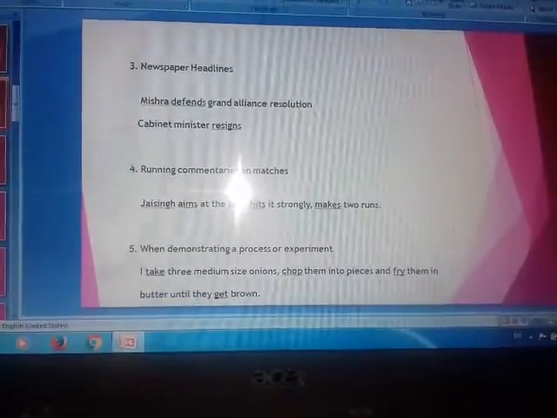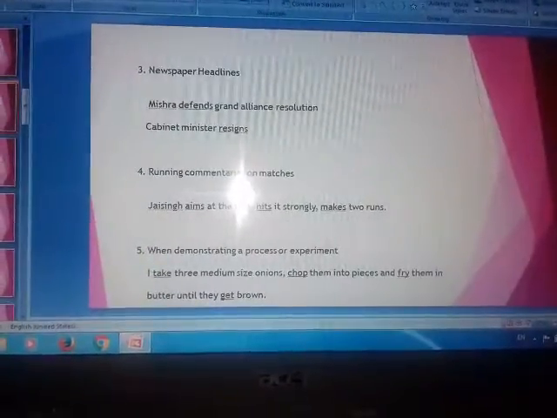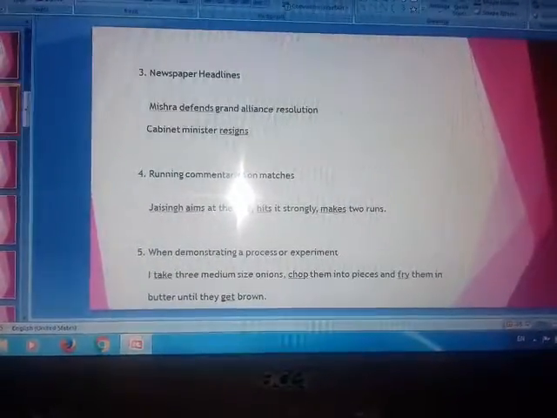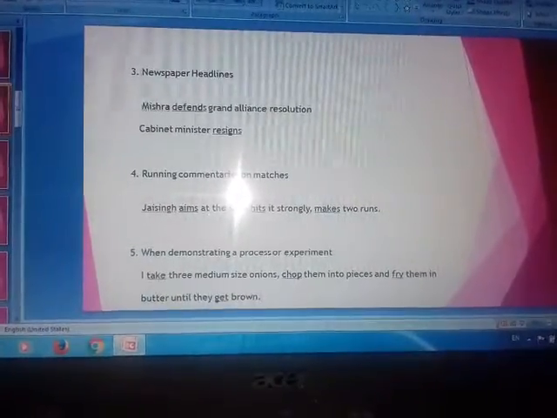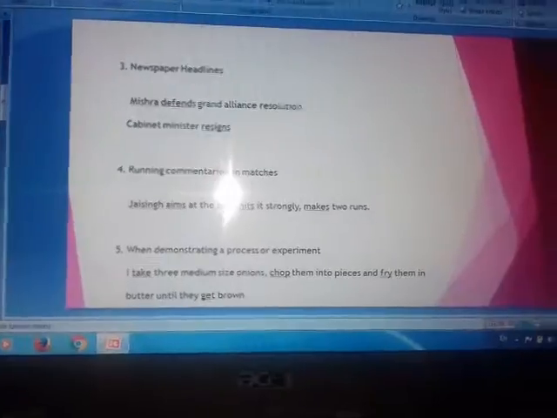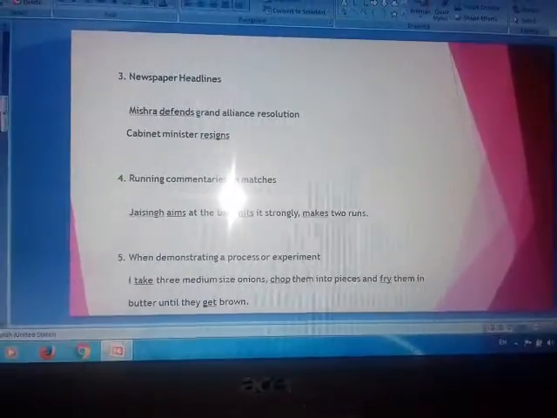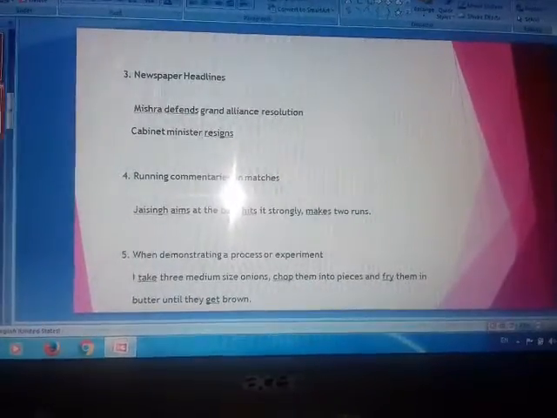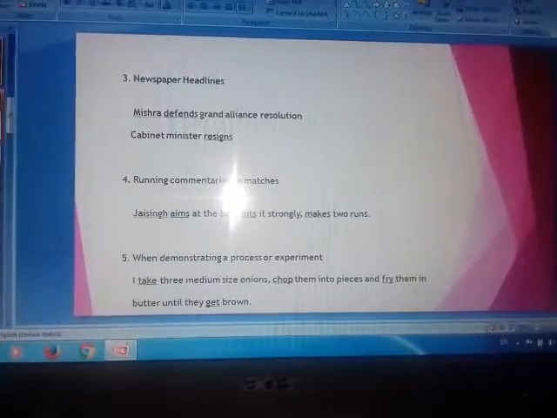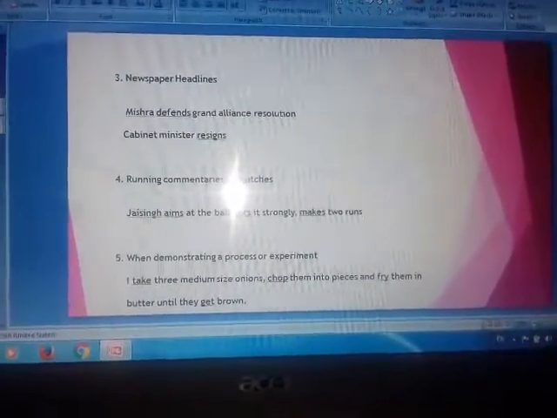Now tell me, where are the verbs? Take, chop, fry, get. These are the verbs, and the first form of the verb is used. So again, the simple present tense. These are some of the things where you will use only simple present tense.